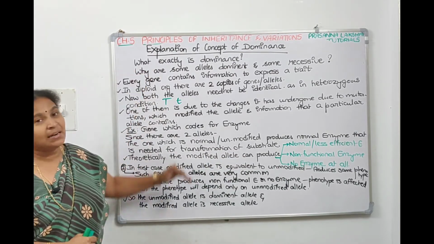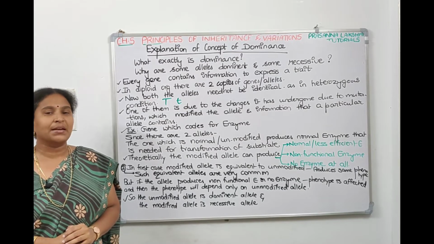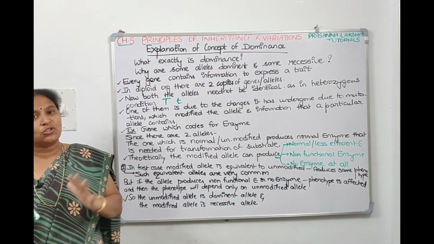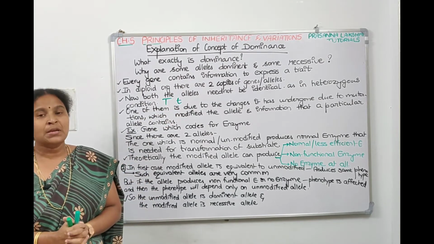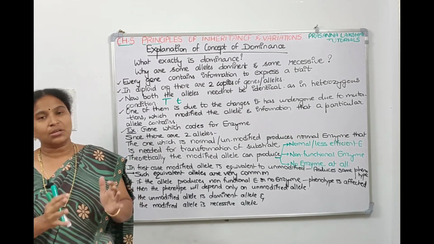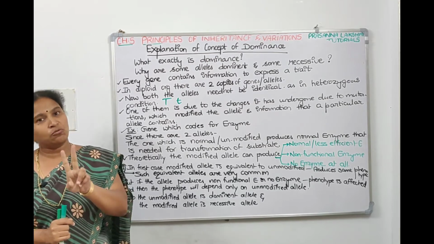So in this manner, NCERT, the author tried to explain to us what dominance is. They asked exactly what is dominant. Why are some alleles dominant and why are some alleles recessive? First you should understand what a gene is. A gene is one which carries information to express a particular character or trait. In diploid organisms, two copies of genes will be there. That means two alleles will be there.